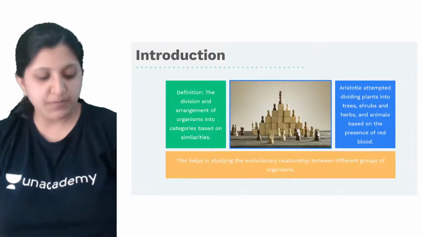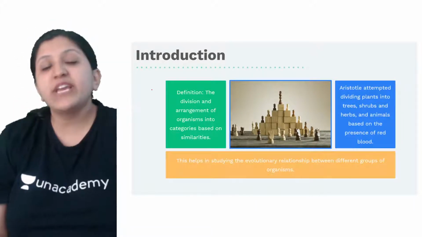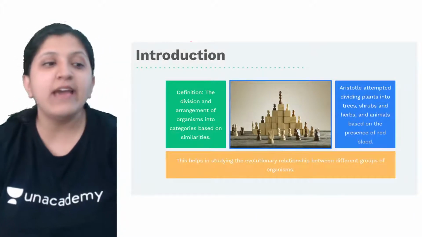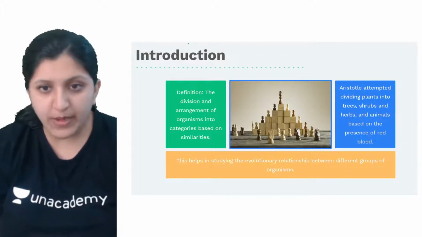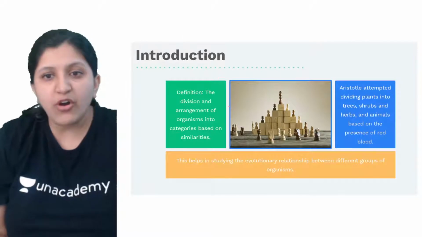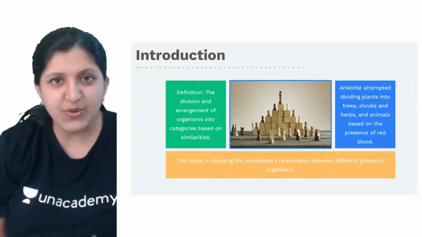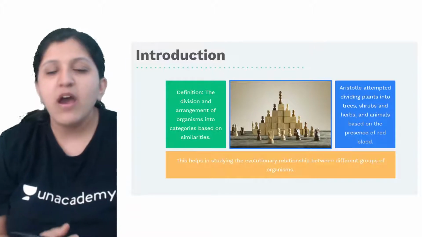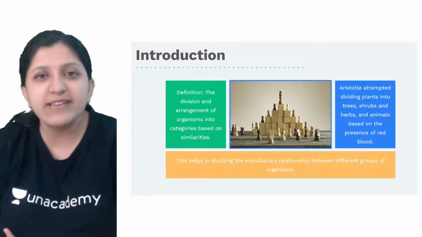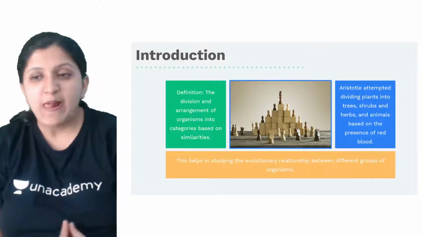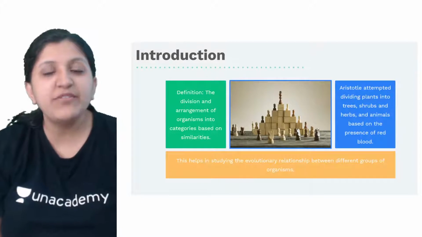So the introduction part of this one now. Five kingdom classification. Why exactly did the idea of a 5 kingdom classification come in the very beginning? It is basically for when we discover newer organisms. Let's say a group of students grow up with an interest in certain animals and plants, and they discover something completely new.